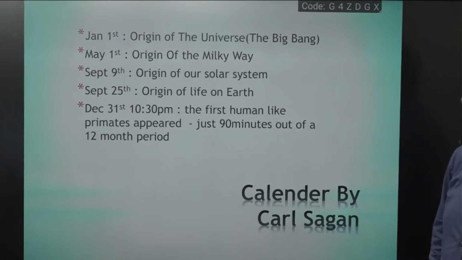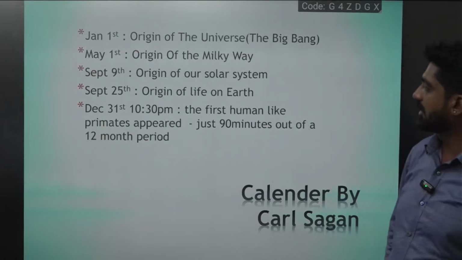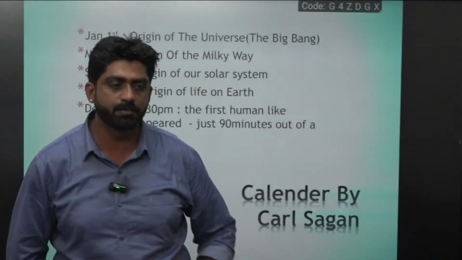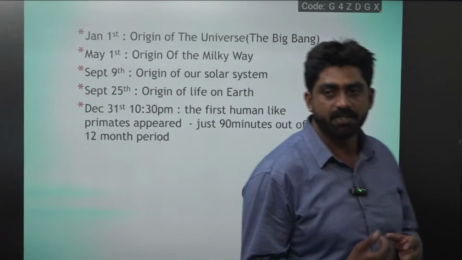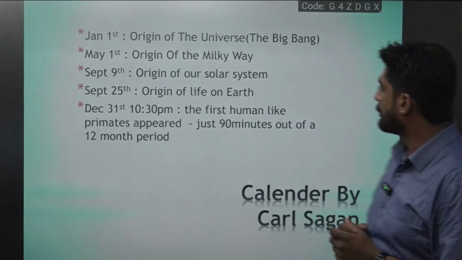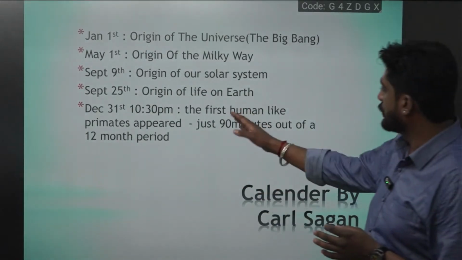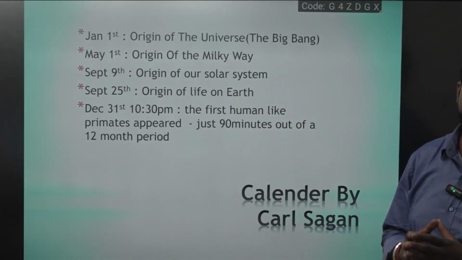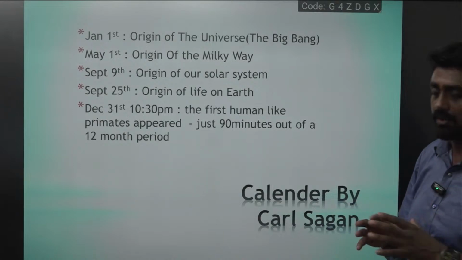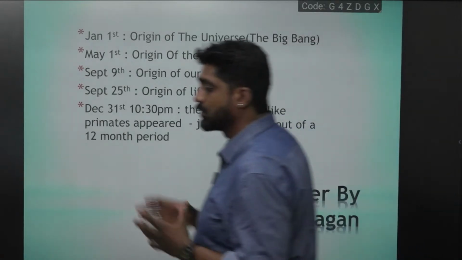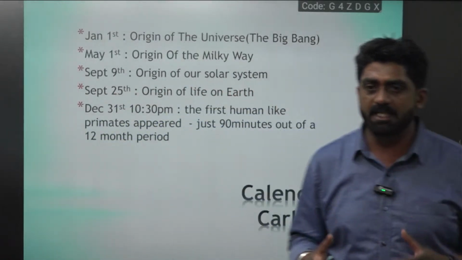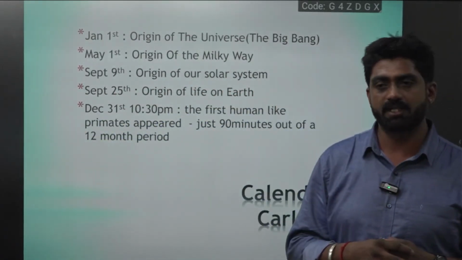And look at the last point: on December 31st at 10:30 p.m., just 90 minutes before the next year, not Homo sapiens but the first human-like primates appeared. That means, according to this analogy, Homo sapiens emerged on the earth very lately.